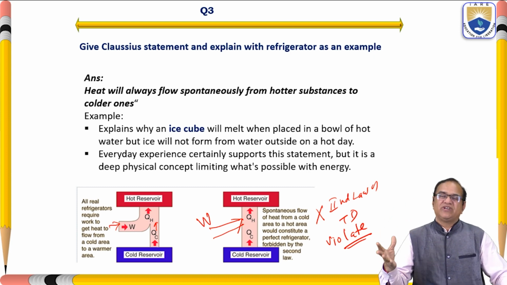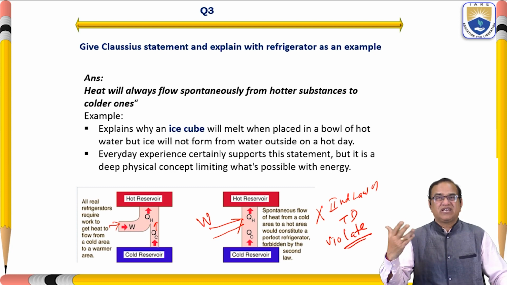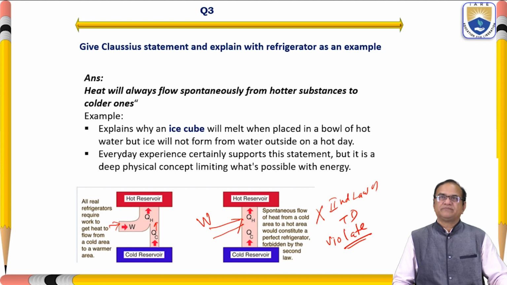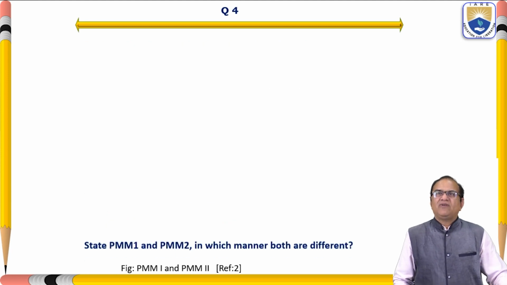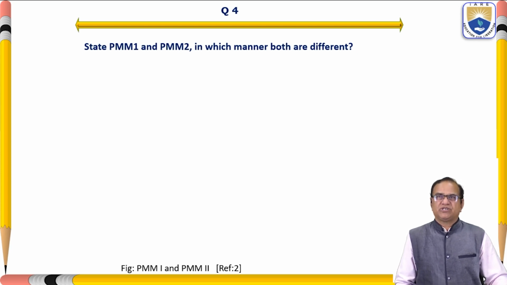If there is no rejection of heat, the work will not be done, and the KP statement will be violated. Now I will talk about PMM1 and PMM2, that is, the perpetual motion machine of the first kind and the perpetual motion machine of the second kind, and in which manner both are different. So this is the question.